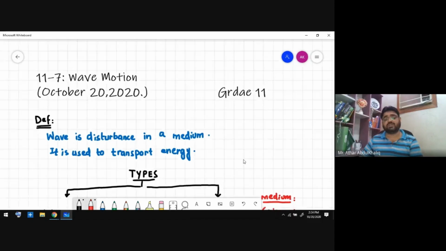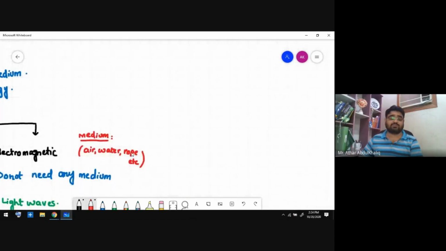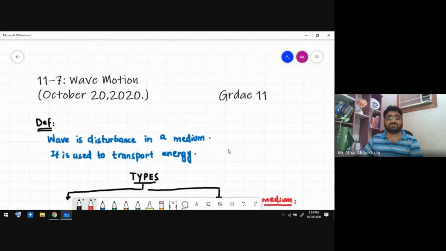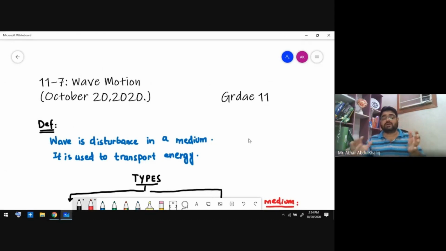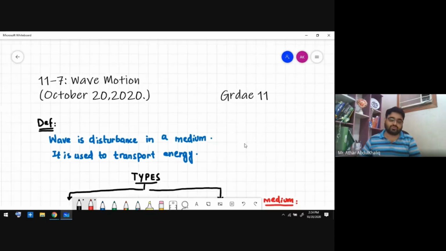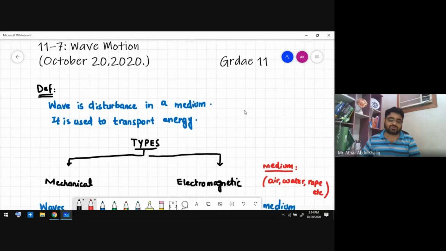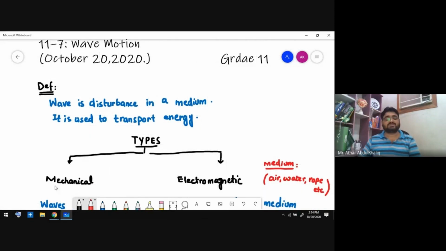Whenever I use the word medium, it can be air, it can be water, it can be a rope, whatever it is. The wave is a disturbance produced in the medium because of some external force. Secondly, when we are talking about the types of waves, these types depend on the medium. What are those two basic types of wave? If you are able to see your screen, there are two basic types: one is called the mechanical wave and the other is called the electromagnetic wave.